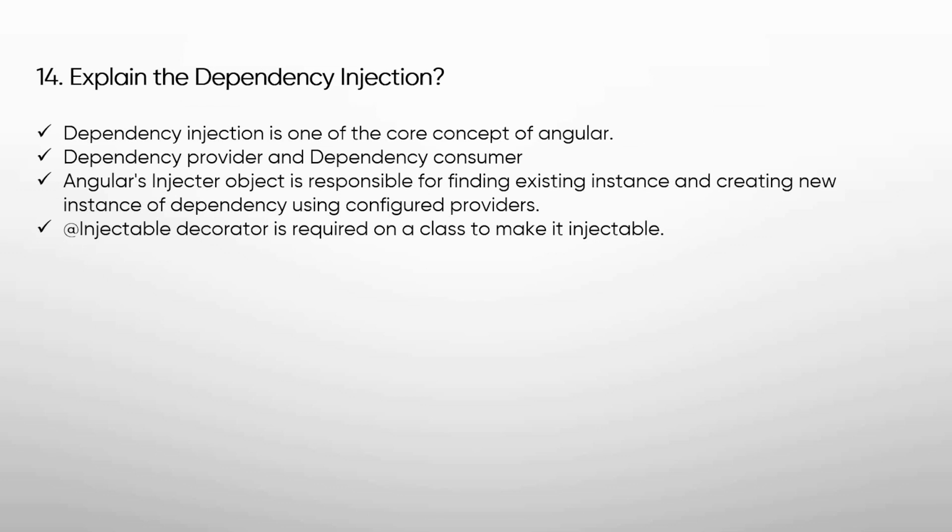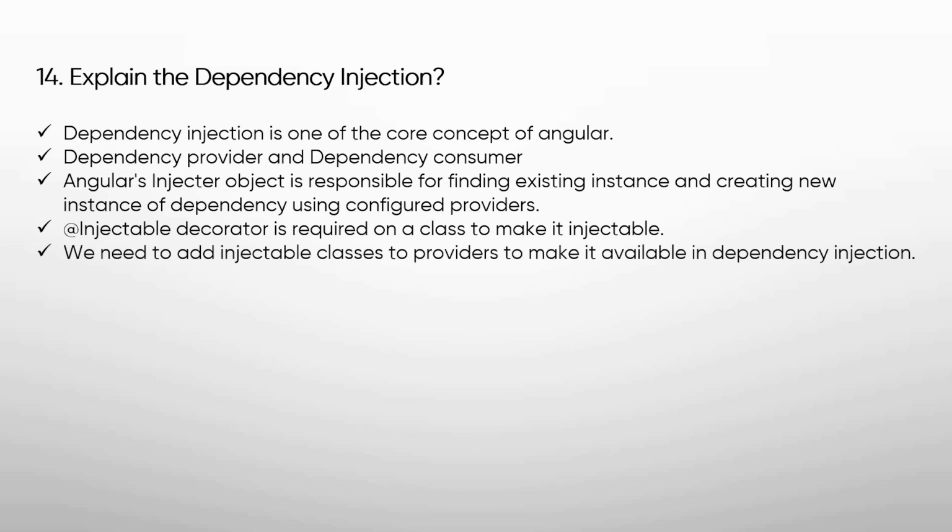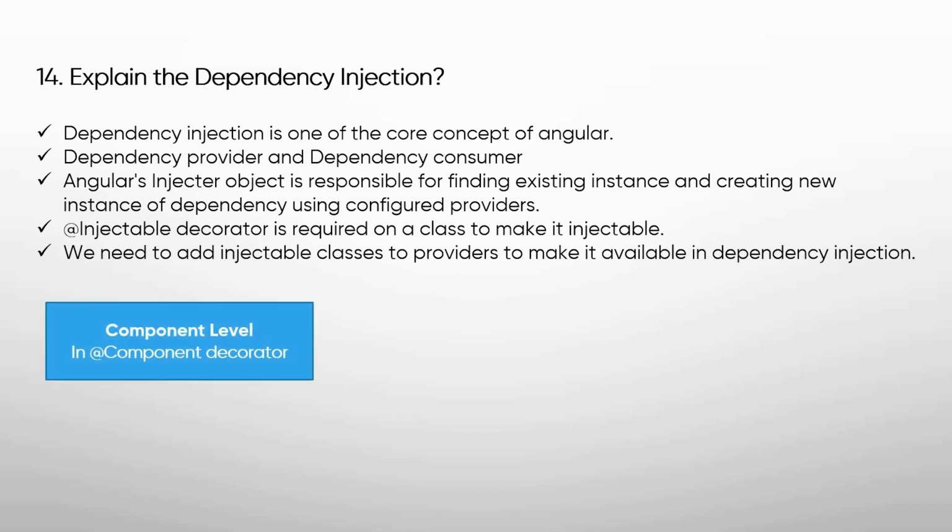An Injectable decorator is required on a class to make it injectable. We need to add injectable classes to providers to make them available in dependency injection. And we can provide a dependency in multiple places. First we will see component level, and for component level we need to provide the dependency in the providers field of the Component decorator. When we provide a dependency at component level, then there will be a new instance for each object of that component.